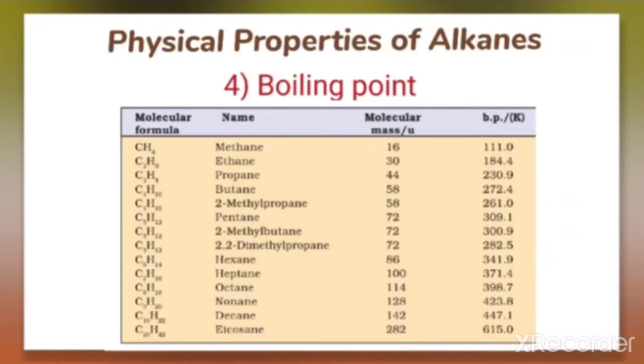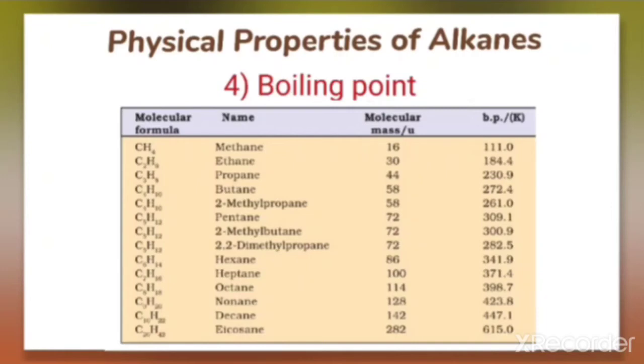The least boiling point is for methane because it has only one carbon, that is a lower molecular mass. Here the molecular mass is also given. As the molecular mass is increasing for this series of alkanes, the boiling point is also increasing.